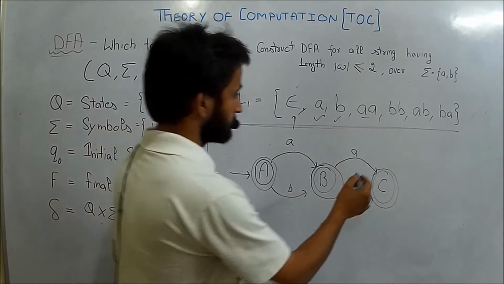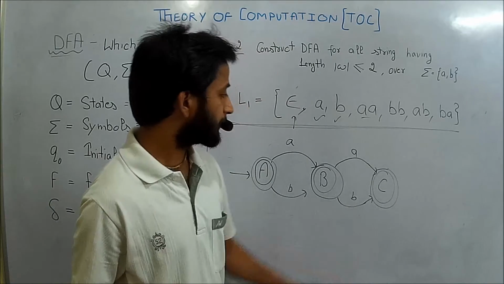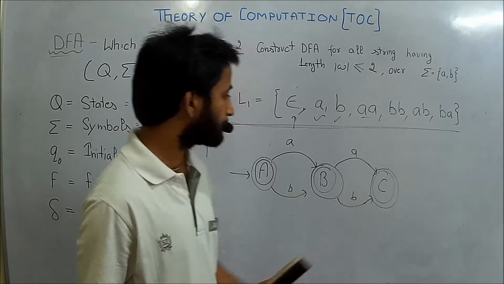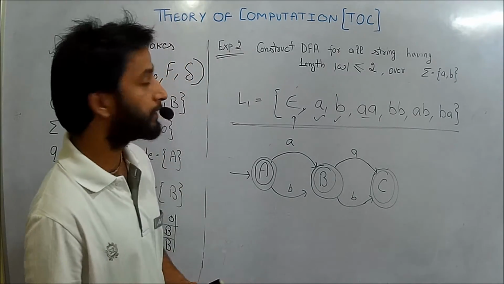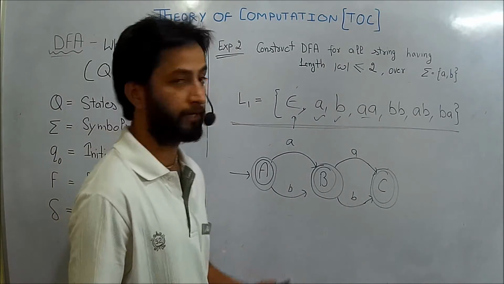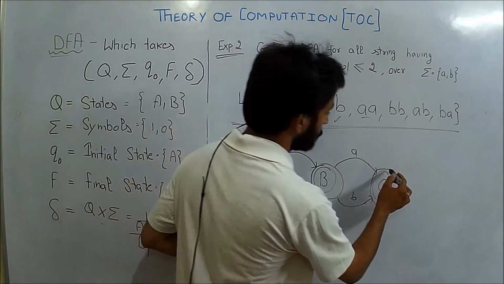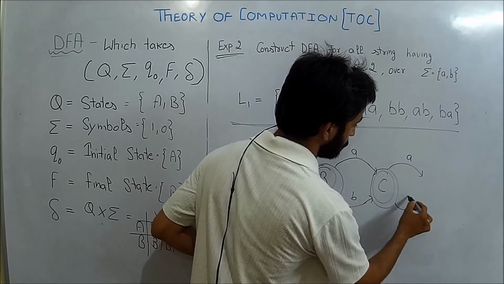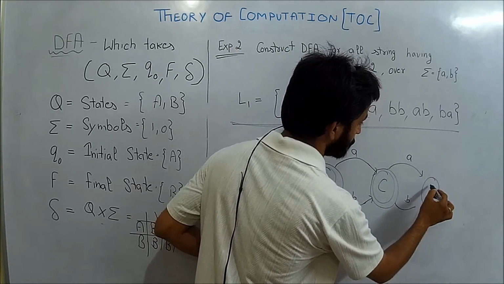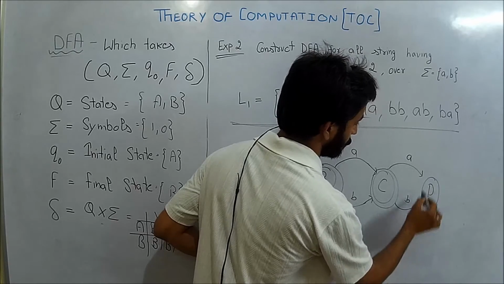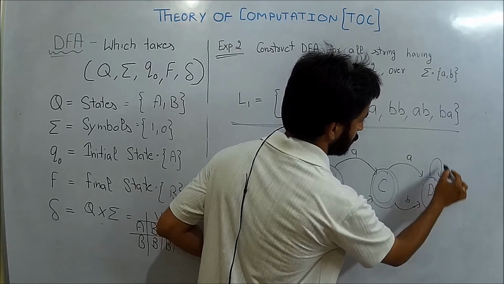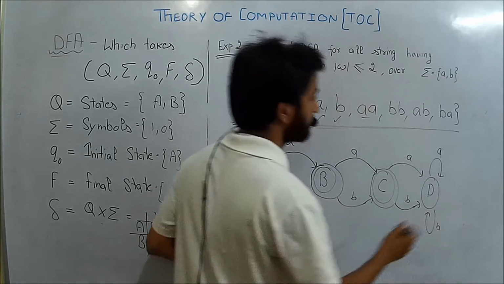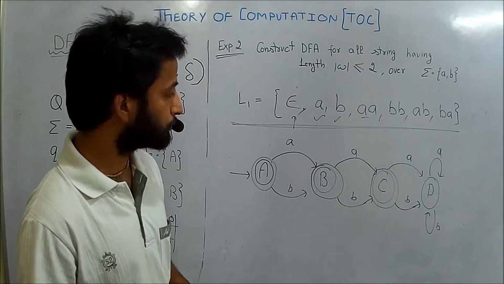The given language will not accept strings of length more than 2, so I have to add the transitions of A and B from C to the dead state, and these will reject all the strings of length more than 2.